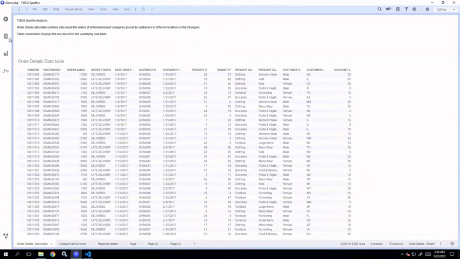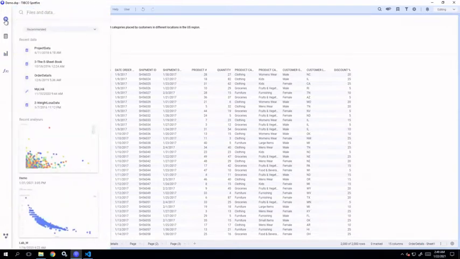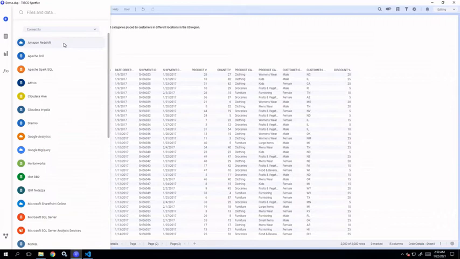Here you can see in the authoring bar we have 5 different flyouts. The first is the files and data flyout. The files and data flyout is used to import data or open data or analysis files from different resources. You have the recommended section, where recently opened data files or analysis files are displayed. You have connect to, using which you can connect to any of the database connectors that are supported by Spotfire.